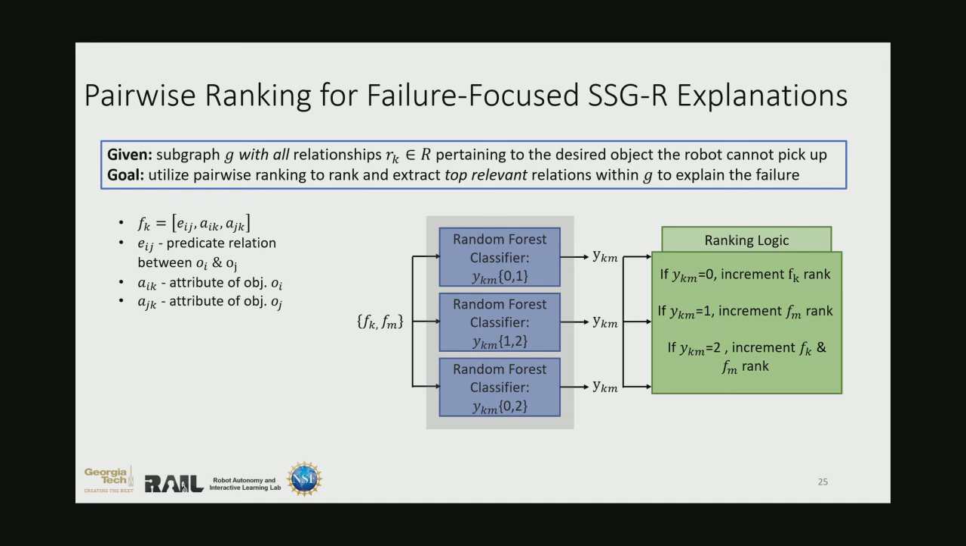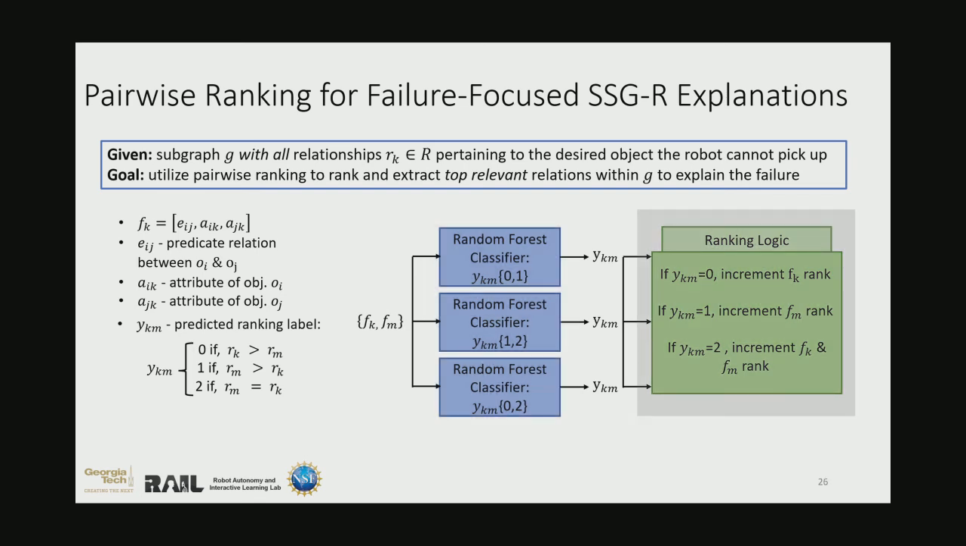So two comparing feature vectors are then passed through three binary random forest classifiers, which represent the three different combinations of three binary label pairs. The classifier outputs predicted labels y sub km, which can be a value of 0, 1, or 2 depending on whether the properties of one relationship is more relevant in describing the failure than the other, or if they're equally of value in describing the failure. The ranking logic then uses these predicted labels to rank the features accordingly, and in this manner we can extract the top relevant relations from the ranked list of all relations in subgraph G.